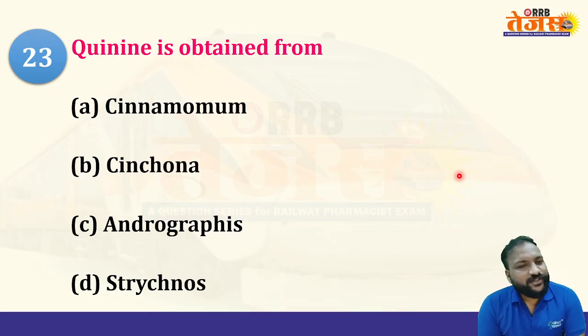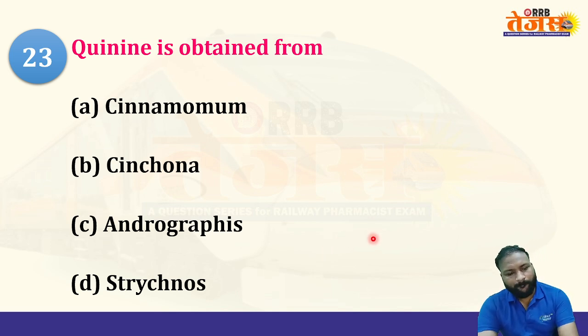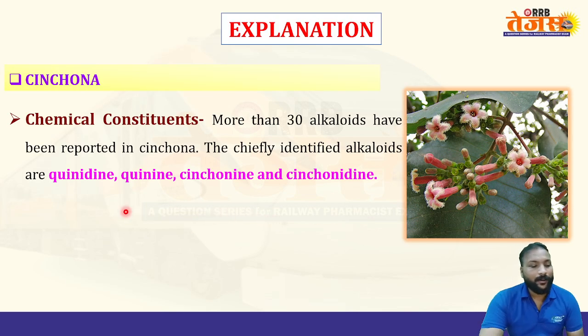The 23rd question of this series. Quinine is obtained from option A, cinnamon, B, cinchona, C, Andrographis paniculata, and D, strychnos. So what is the right option here? Quinine is obtained from. Option B is correct, cinchona.